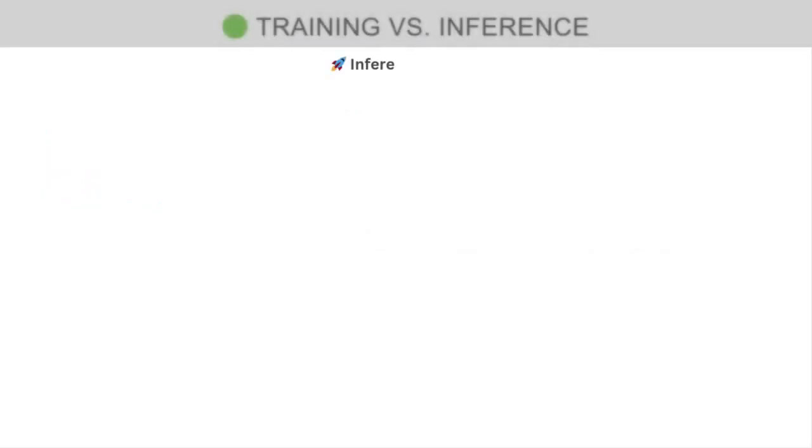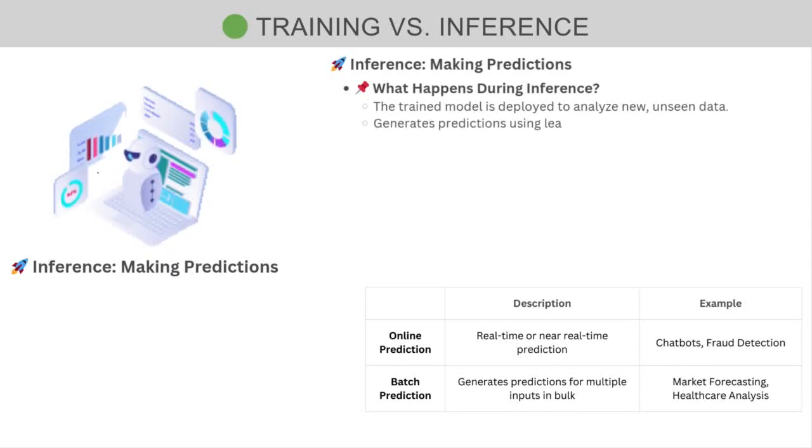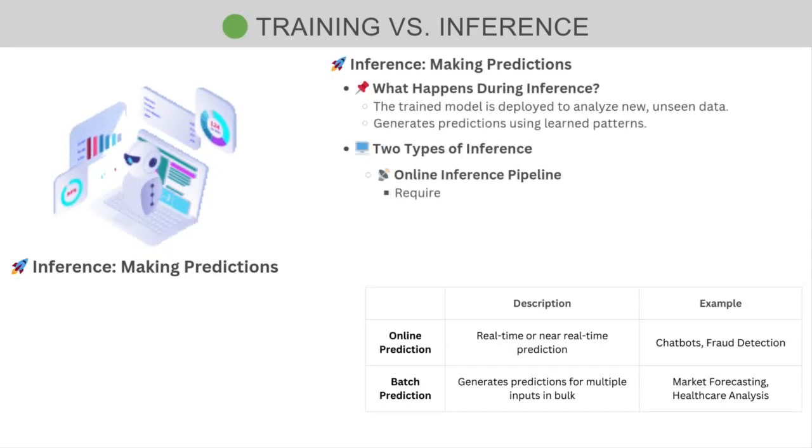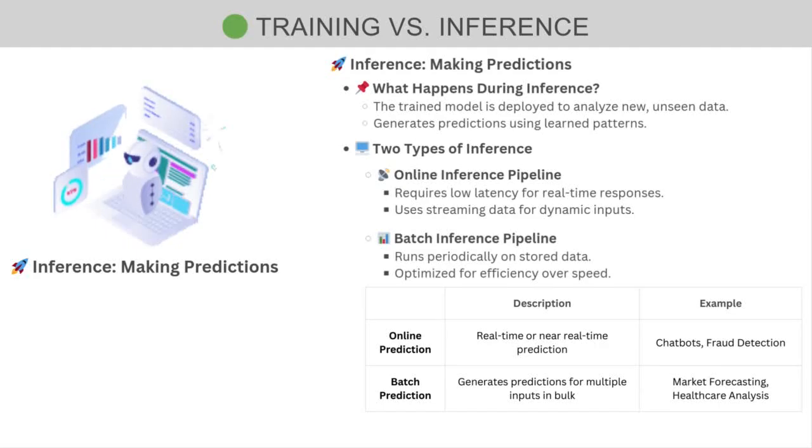Now coming to inference. After a machine learning model undergoes training, it goes to inference stage. In the inference stage, the model generates predictions based on new unseen data by applying the patterns it has learned. This process involves prediction generation and can occur through online or batch prediction using an inference pipeline. Prediction generation uses learned patterns to generate predictions on new inputs.